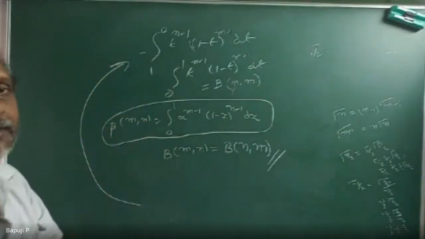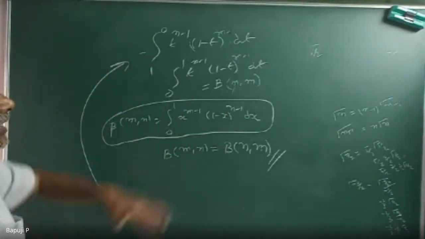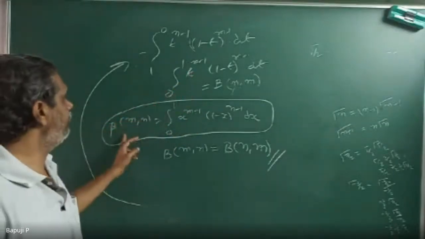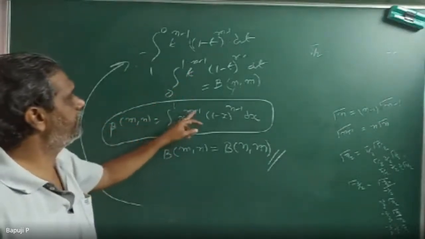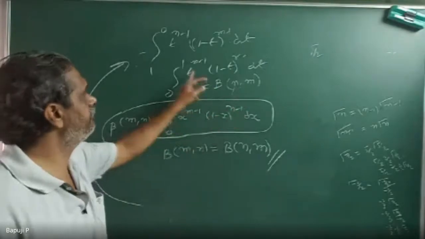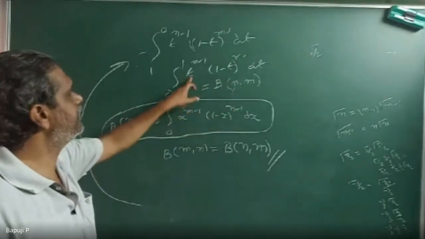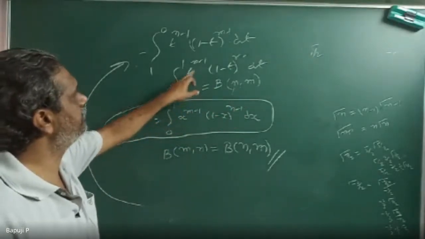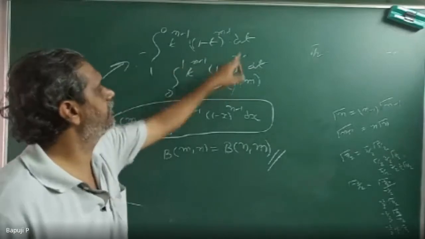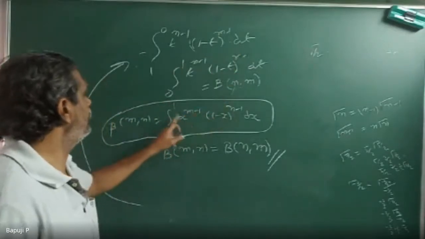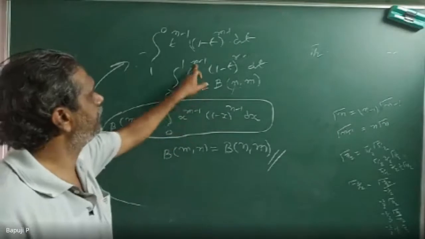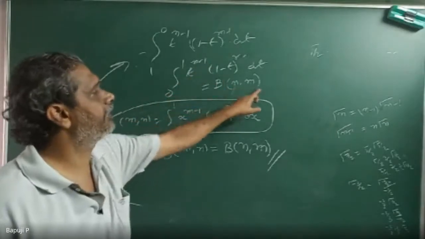Because the variable of my value doesn't change, this property appears: Beta of m, n is equal to x to the power of m minus 1 times (1 minus x) to the power of n minus 1. From this, if you substitute blindly, x means x to the power of n minus 1 times (1 minus x) to the power of m minus 1. So m means x power n minus 1, and n comes as Beta of n comma m.